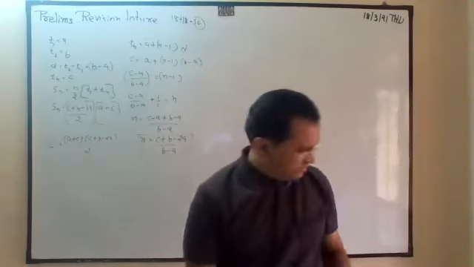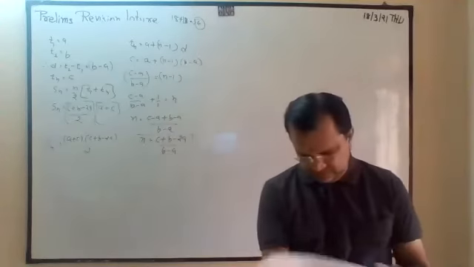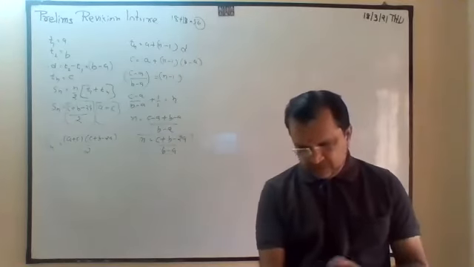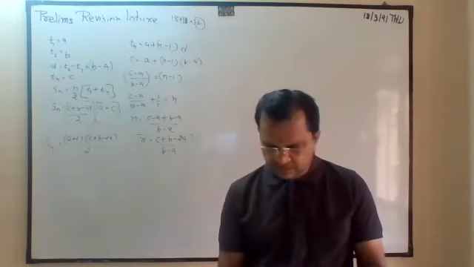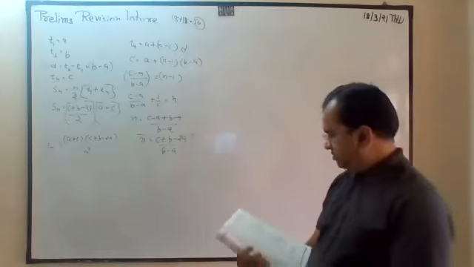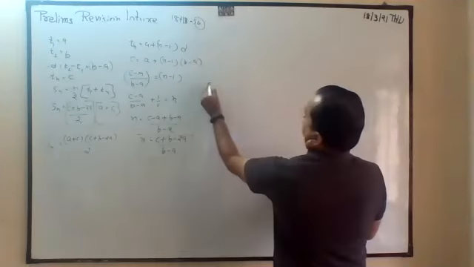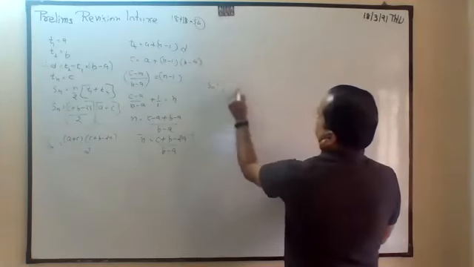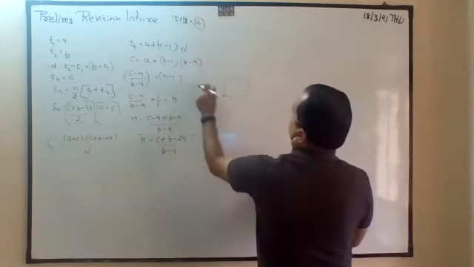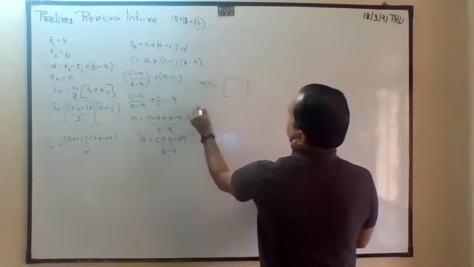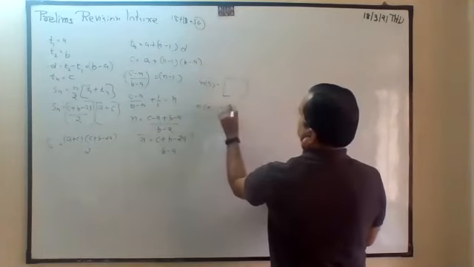So, page number 127, ninth question. Very good. So what is the number of S? This. What is the number of A? This. Correct?